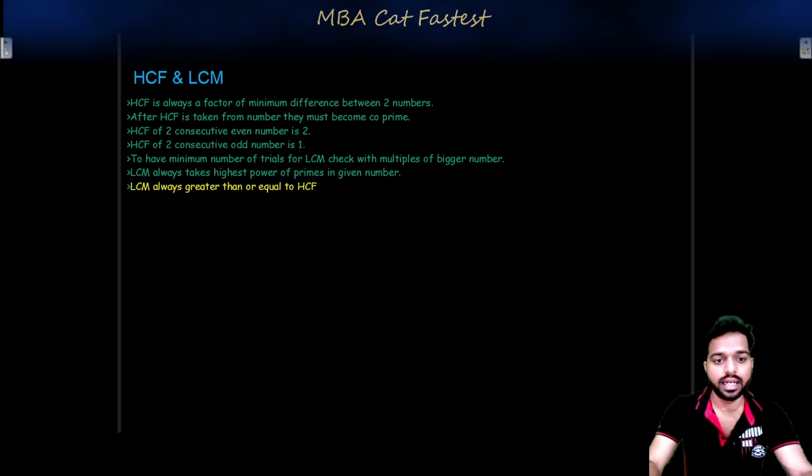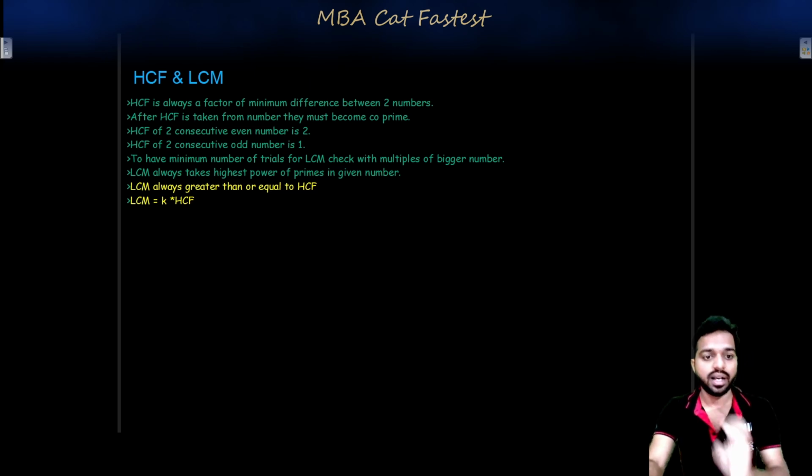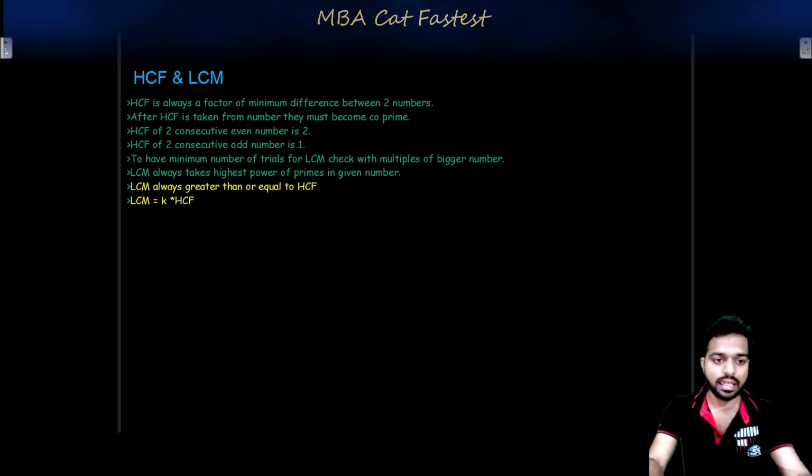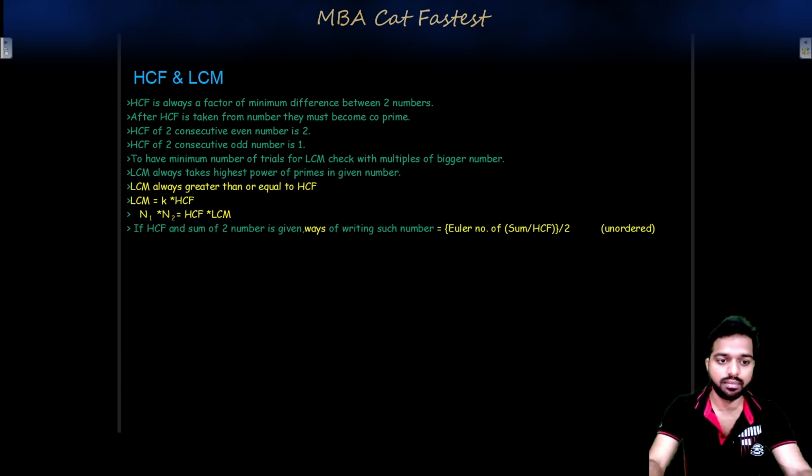LCM is always greater than or equal to HCF. Always remember this is a fact. LCM is K times HCF. LCM is a multiple of HCF. This is basically class 6 mathematics. The product of two numbers is always equal to the product of their HCF and LCM.